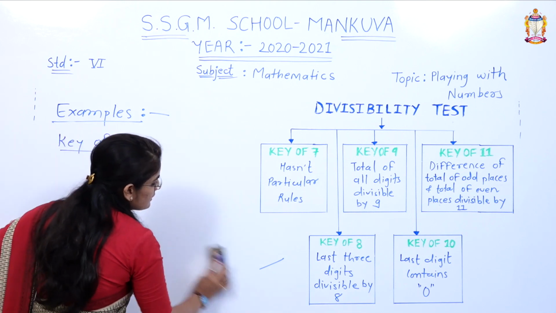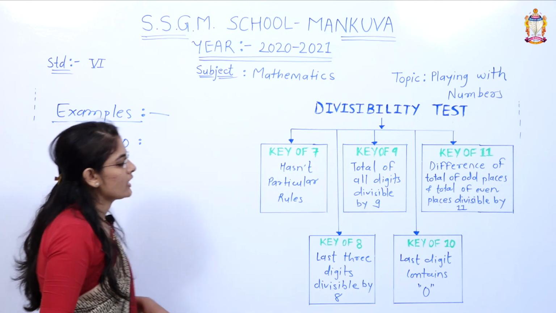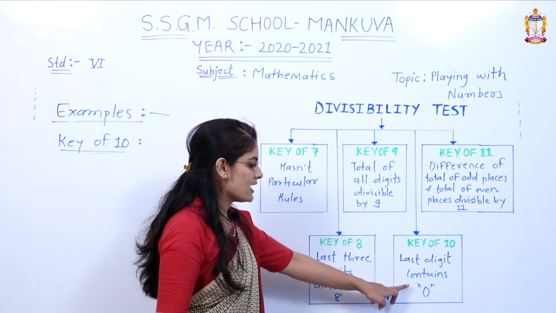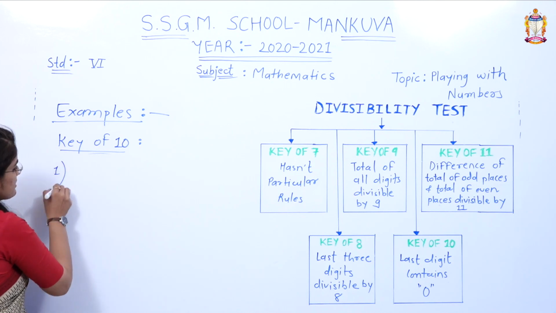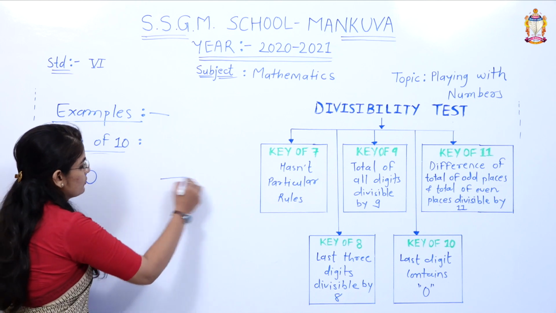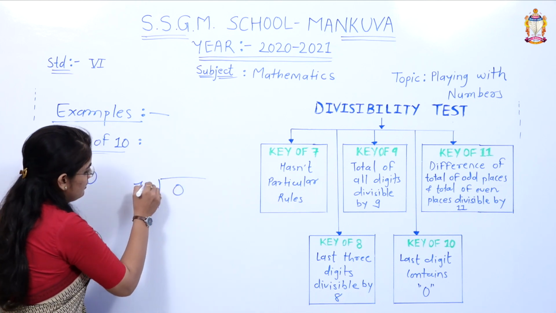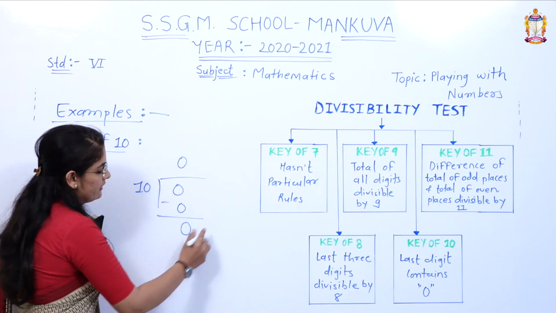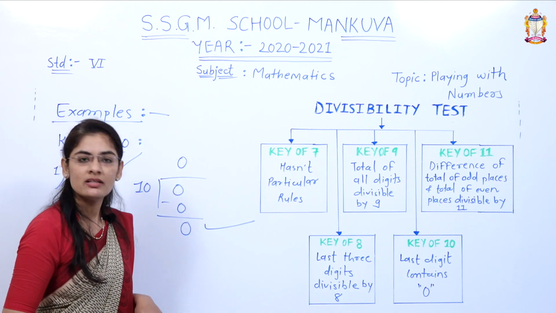Let us take another key, the key of 10. What is the key of 10? Very easy. Like the key of 5, the last digit contains 0. Let us take a small example. Suppose we are taking 0. If 0 is divided by 10, 10 zeros are 0. 0 minus 0, 0. The remainder we got is 0. Then the whole number is also divisible by 10.